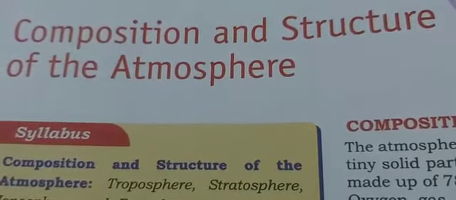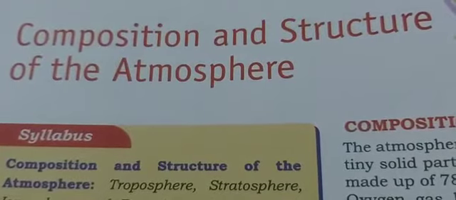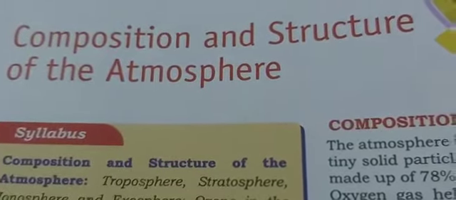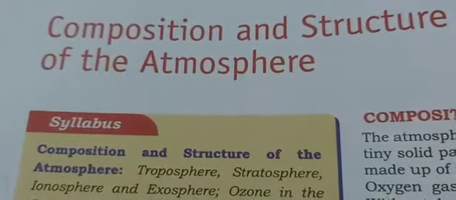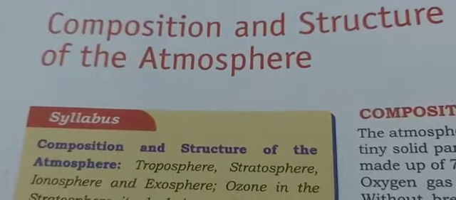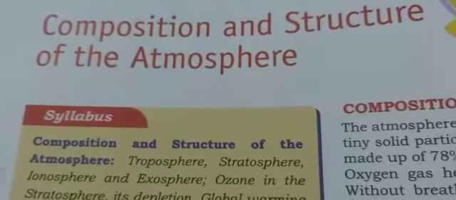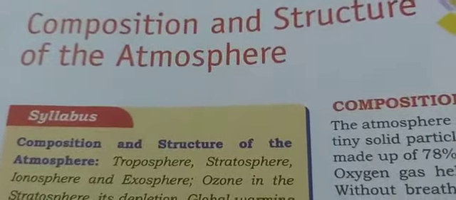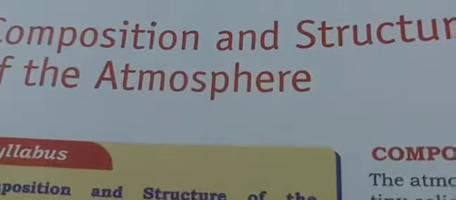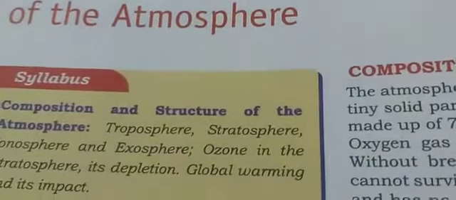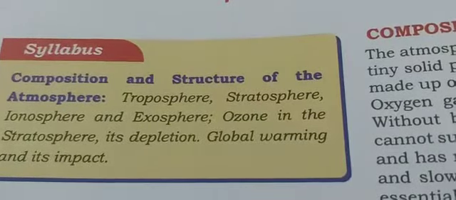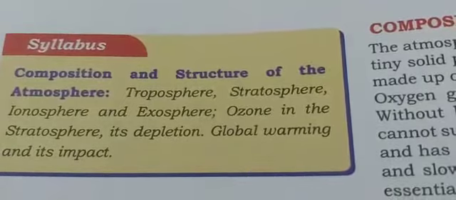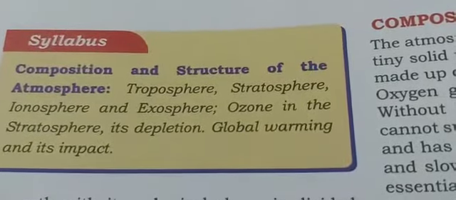Children, from your geography book, today I am going to continue with the chapter which was composition and structure of the atmosphere. Children, we have already done the composition of atmosphere, function, structure of atmosphere, and the various layers of the atmosphere. That is troposphere, then stratosphere and mesosphere. I have already explained you the characteristics of these layers. Now children, we'll move to the fourth one, that is thermosphere.